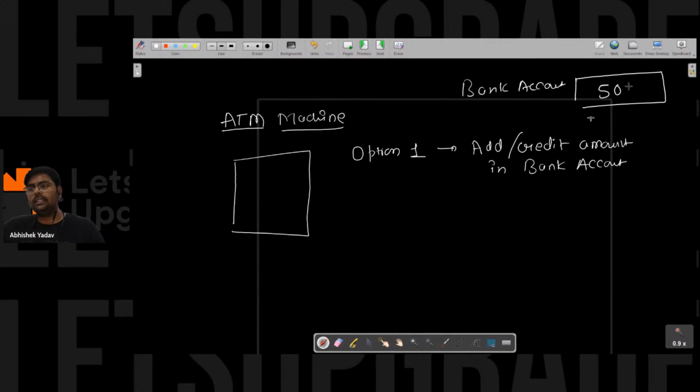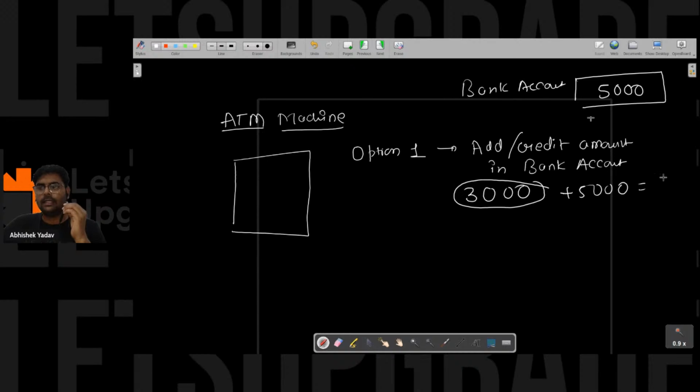Let's assume the initial amount is 5,000 rupees. If the user chooses option 1, let's assume the user wants to credit 3,000 rupees. You have to add this, that is 3,000 plus 5,000 rupees, which is 8,000 rupees. So the total amount in the bank account is now 8,000 rupees, right everyone? This is the first situation.